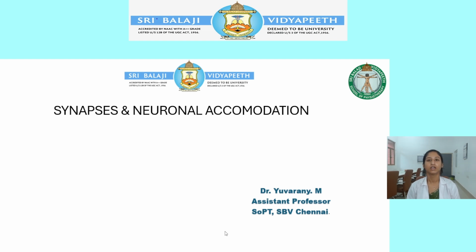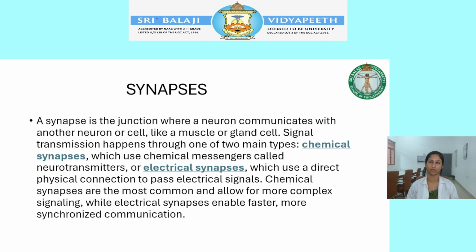Good day everyone. Today's class we are going to discuss synapses and neuronal accommodation. What is the definition of synapses? A synapse is a junction between two neurons. A neuron communicates with another neuron, or with a muscle or gland cell. This is the definition of synapses.